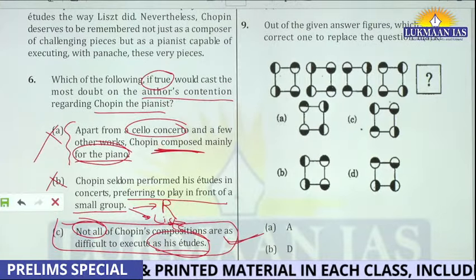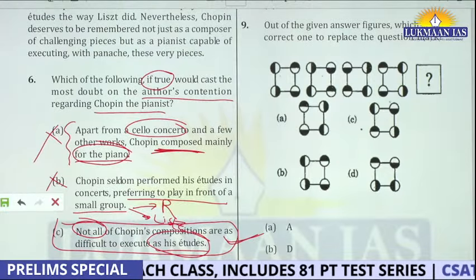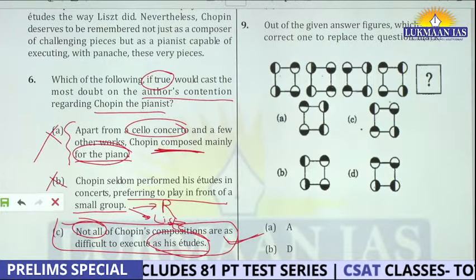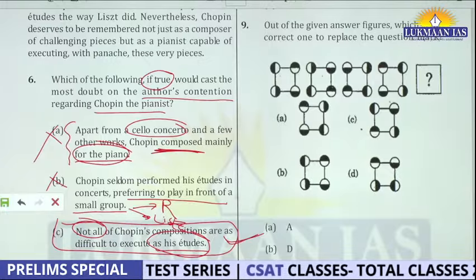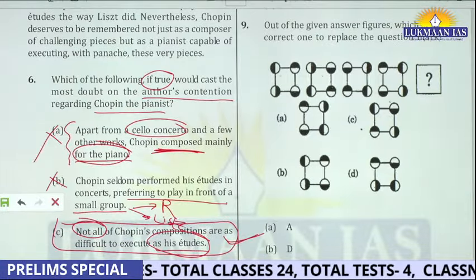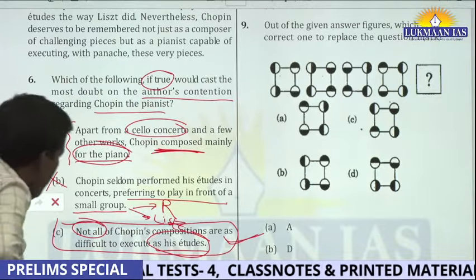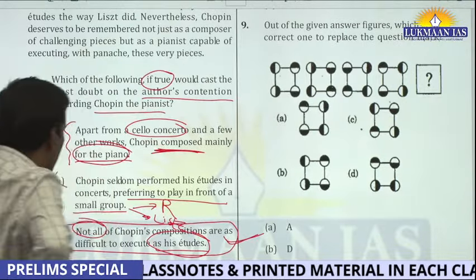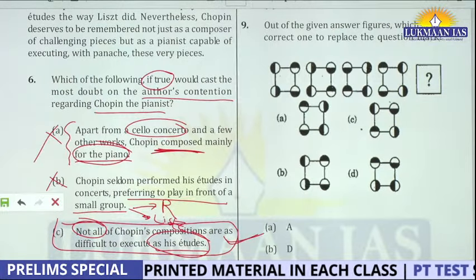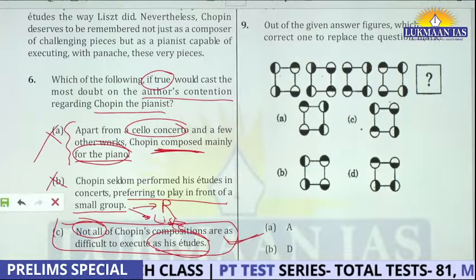Let's see the next part. Chopin himself acknowledged that he was primarily a composer, okay, and would have composed even more difficult pieces had he the ability to play them. Now this is the fine, right? Now Chopin himself is acknowledging that he was primarily a composer and would have composed even more difficult pieces had he the ability to play them.